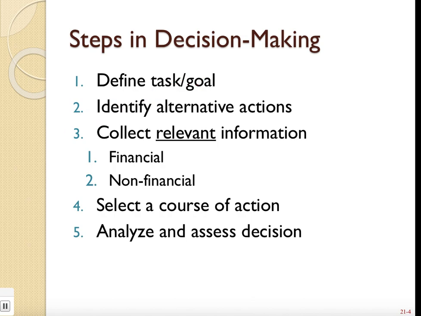So first of all, I want to talk about the steps in the decision-making process. First, you want to define your task or goal. What is the decision that you're trying to make? Okay. Then you want to identify the alternative actions. Like, if I have choice A or choice B, I could do A or I could do B. Which one should I choose? Okay. Then number 3 is to collect relevant information.